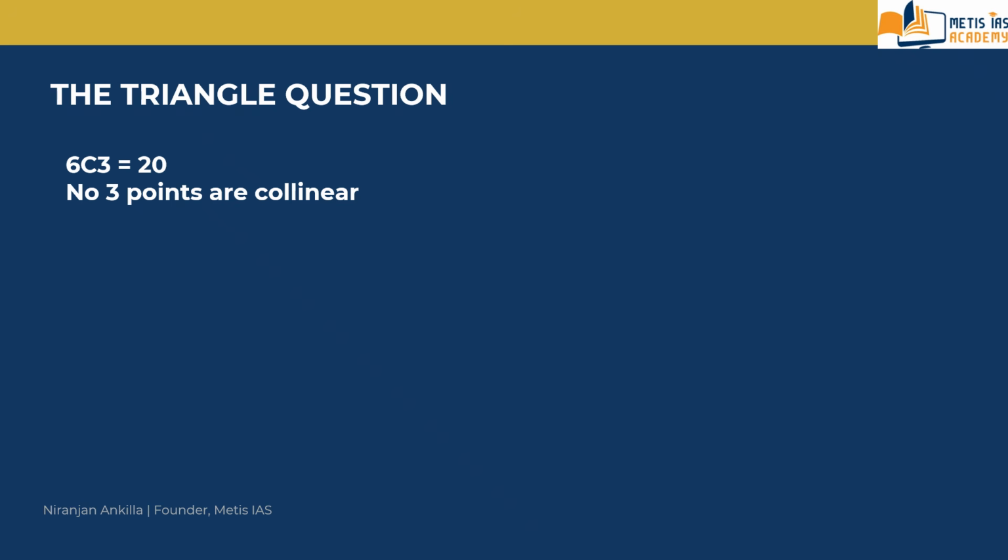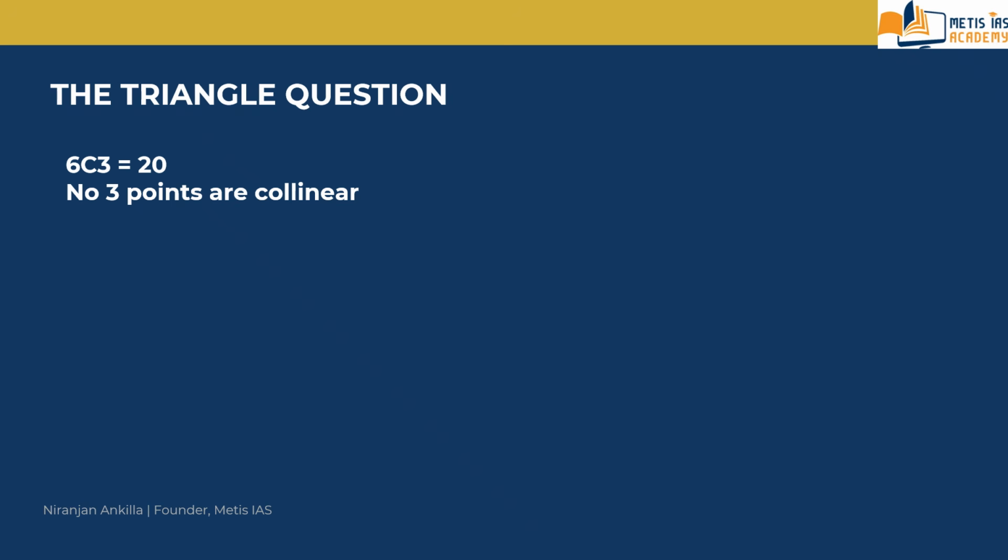So what is the solution here? Pick 3 points from 6, which is 6C3, which is 20. A triangle is impossible if 3 points are on the same straight line.